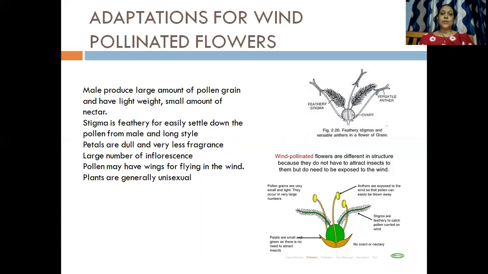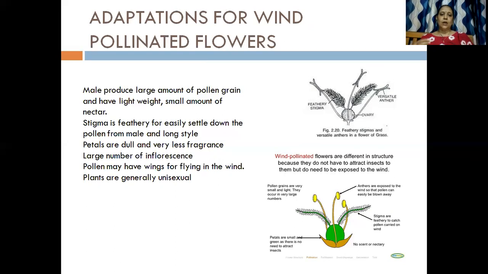The flower needs to produce a large amount of pollen grains, because once the pollen grain is blown away, it is not sure whether it is going to fall on the stigma of the flower or not. So they need to produce a large number of pollen grains, and to be carried away by the wind, the pollen grain needs to be very light. Yes, so here you would find the male produces a large number of pollen grains, and they are very light in weight, and the amount of nectar that is produced is very small.